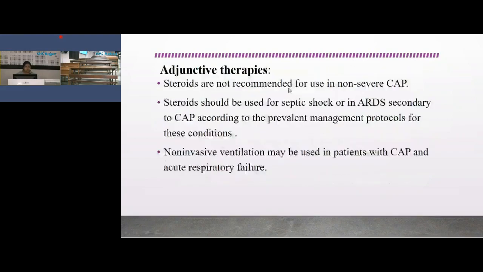Steroids are not recommended for use in non-severe CAP. Steroids should be used for septic shock or in ARDS secondary to CAP according to the prevalent management protocol for this condition. Non-invasive ventilation may be used in patients with CAP and acute respiratory failure.